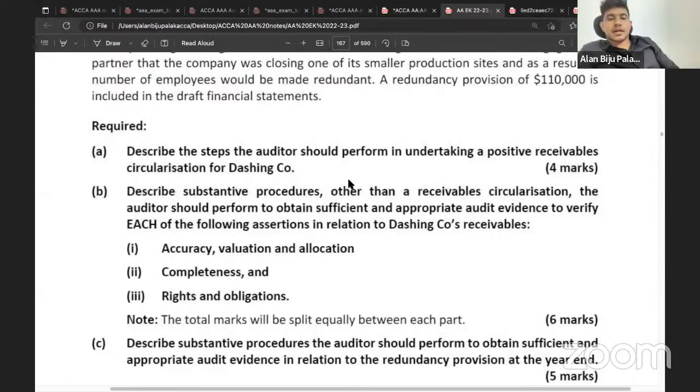They have asked you to write the substantive procedures in relation to accuracy, valuation, allocation, completeness, rights and obligation. Clear? And they have mentioned that there will be 6 marks for this question. For each of the 3 cases, you will be getting equal marks, which means 2 marks for accuracy, valuation, allocation, 2 marks for completeness, and 2 marks for rights and obligation. So how many points you need to include in relation to each of these?